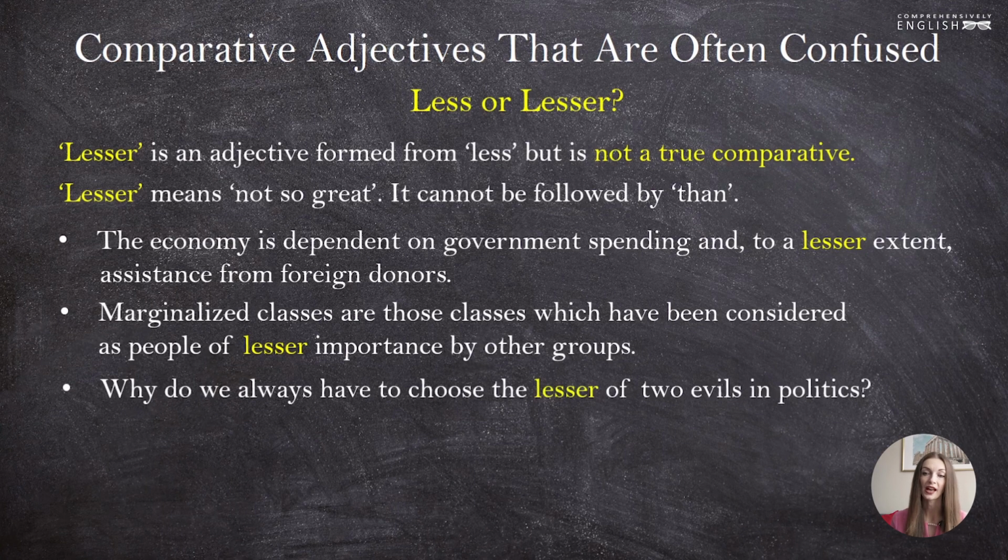Why do we always have to choose the lesser of two evils in politics? This is an idiom, the lesser of two evils. So we use this form not to compare literally two things, but to say that something is not so great as something else without comparing these things or people.